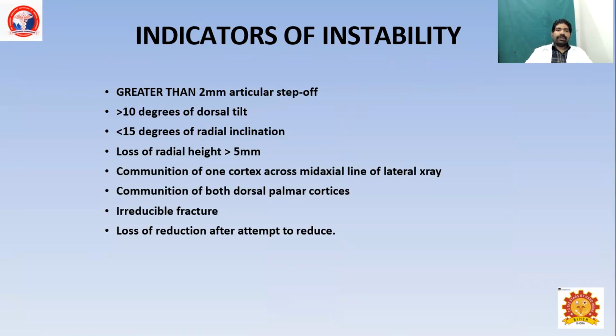Indicators of instability: articular step of more than 2 mm, greater than 10 degrees of volar tilt, greater than 10 degrees of radial inclination, loss of radial height, comminution of one cortex, comminution of both dorsal and palmar cortices, irreducible fracture, and loss of reduction after closed reduction.